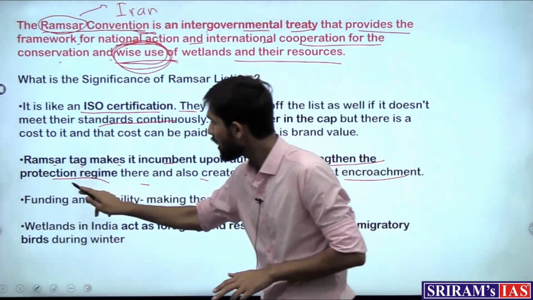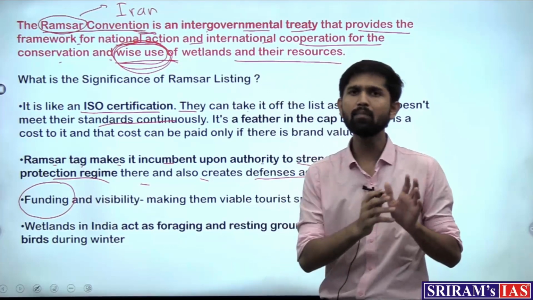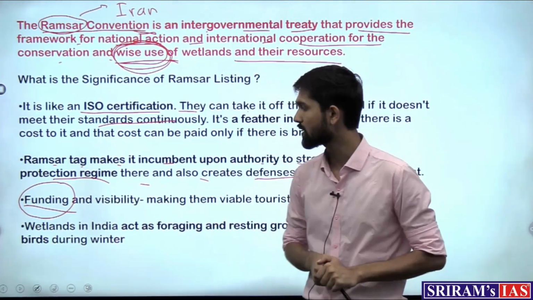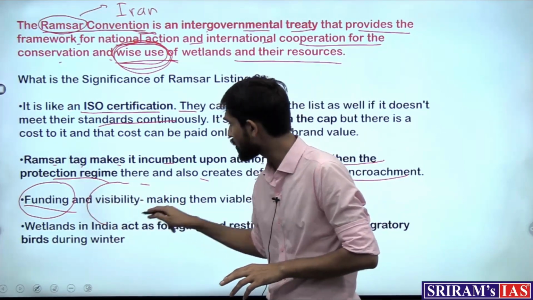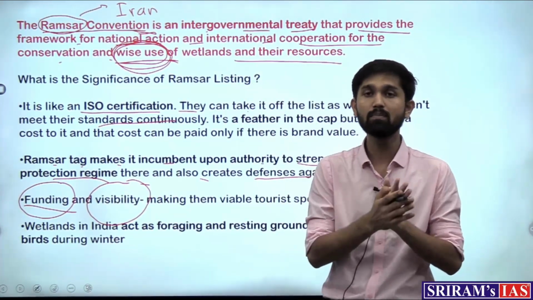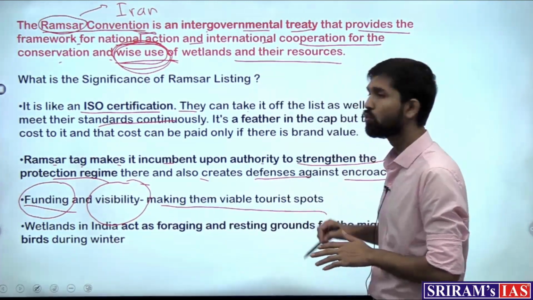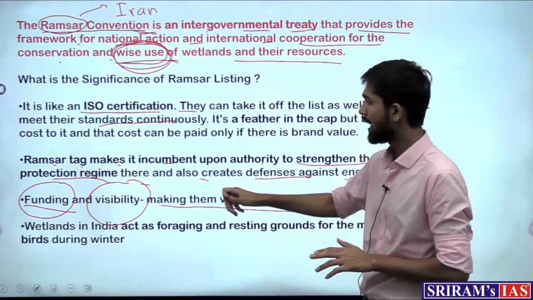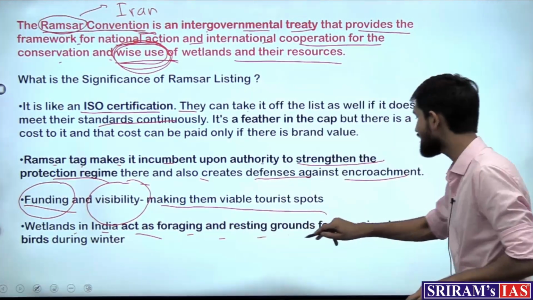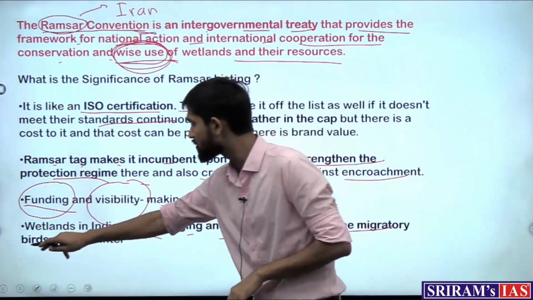And obviously the main thing is that you get funding, which is not so significant, but funding is provided under the Ramsar Convention, and the important thing that one gets is that of visibility, right? International recognition gives visibility, which increases the tourist activity in that region. And wetlands in India act as foraging and resting grounds for the migratory birds during winter.